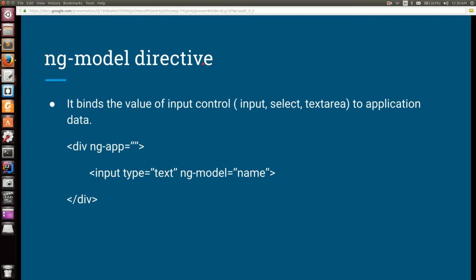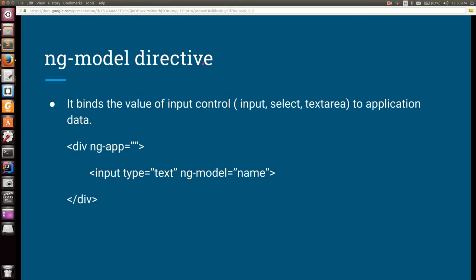What is the next directive? The next directive is ng-model. The ng-model directive binds the value of an input control. In the HTML form you can define certain types of controls. For example, it could be text, password, select, drop-down, text area, checkbox, radio button, and there could be other types of input. Whatever value we put in those inputs will be bound to the application data. That means in the application itself we create some variable and store the value of those input controls in those variables.